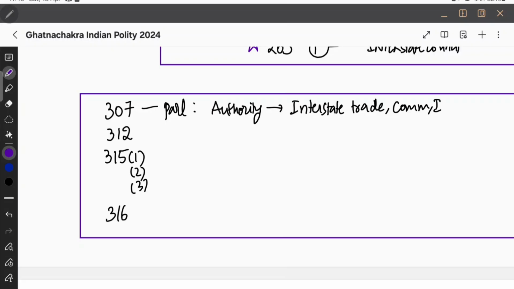And next we have All India Service. That is Article 312. Everyone knows All India Service. This also is a key for central state relations. And for this, Rajya Sabha can pass a resolution with two-thirds of members present and voting. That is special majority. Okay. This is Rajya Sabha, not the Parliament.